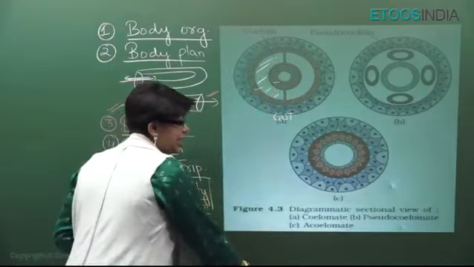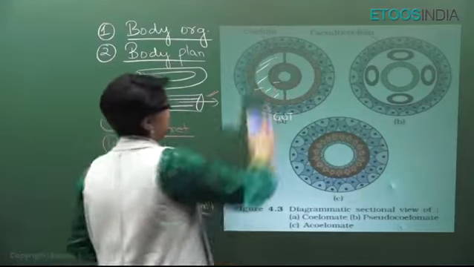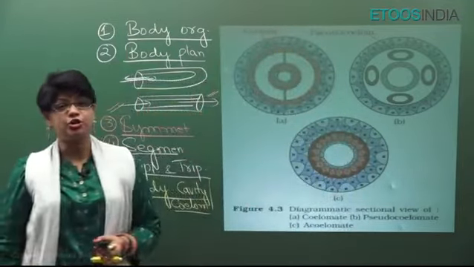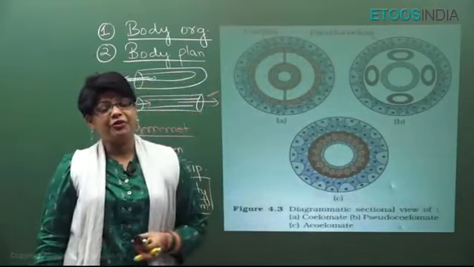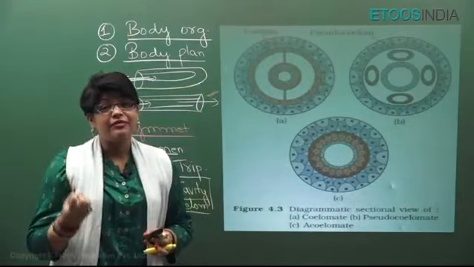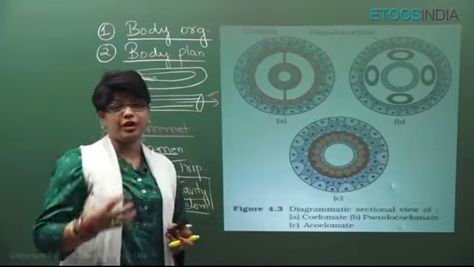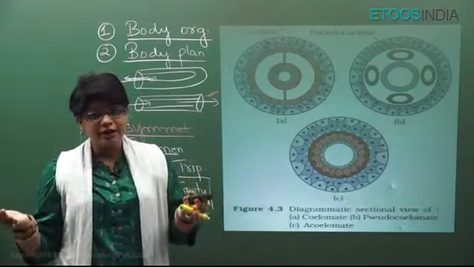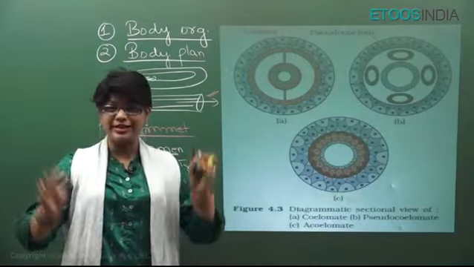Now, out of these, Annelida, Arthropoda, Mollusca, in them the cavity is formed by splitting of mesoderm, so they are called schizocoelomate. Whereas in Echinodermata, Hemichordata and Chordata, which are deuterostomes, the cavity is formed by evagination of gut wall, so they are enterocoelomate. So, whether schizocoelomate or enterocoelomate, they both have a true body cavity.